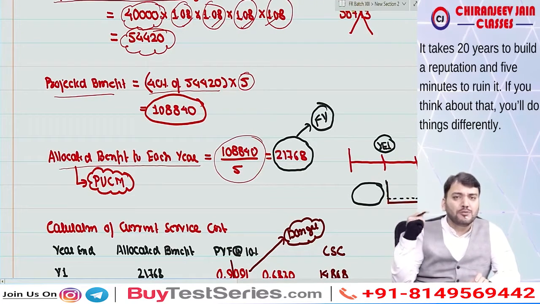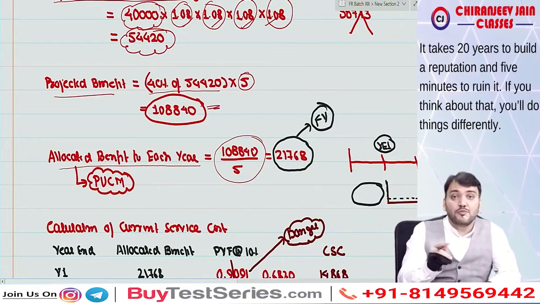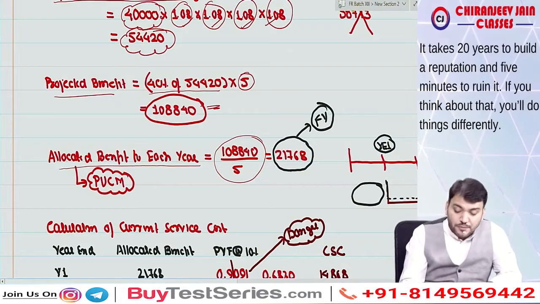Can you see what this is? This is the future value. Yes, so this is the amount of obligation which is payable at the end of 5 years. So this is the future value.